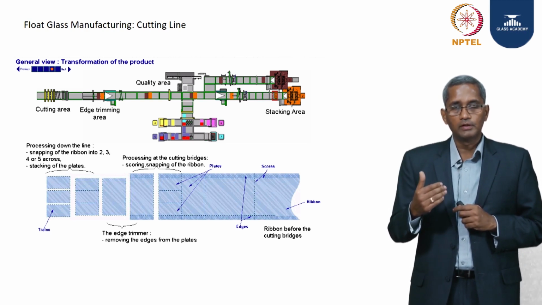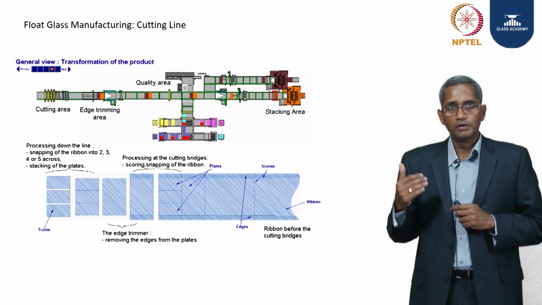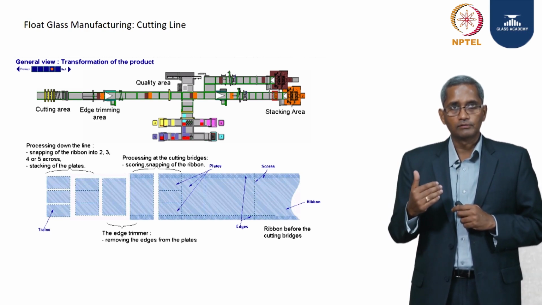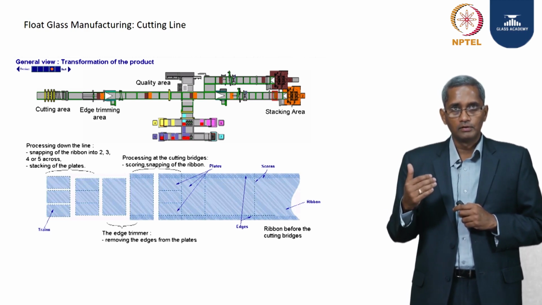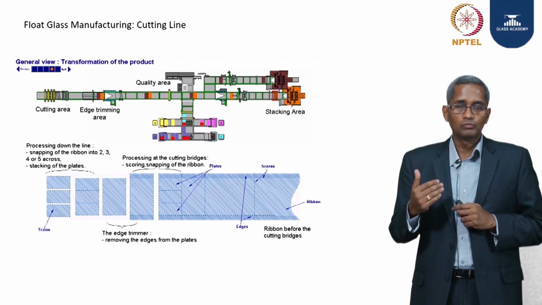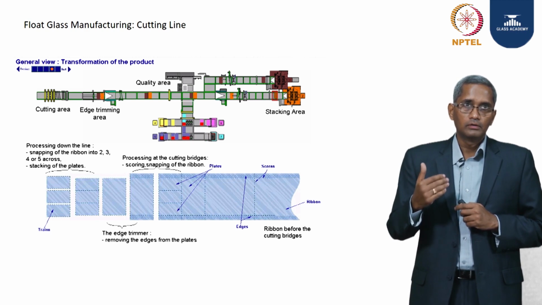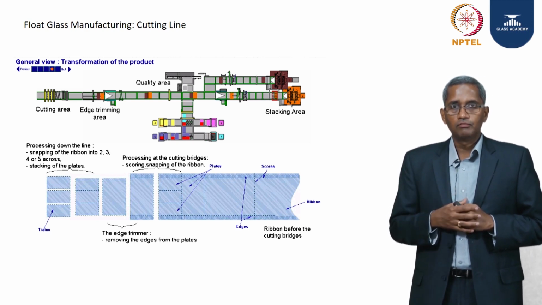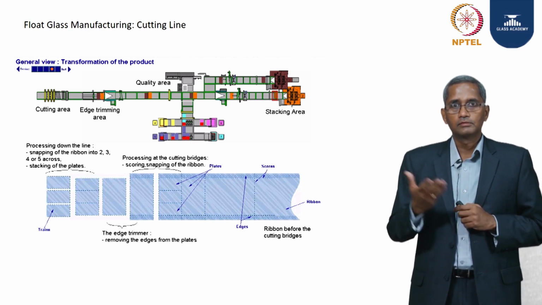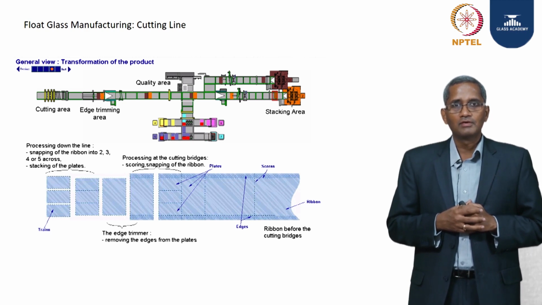The exposure to heat and dust is absolutely not there, and even when you come down to the cutting line to pick the sheets of glass, it's like any high-technology industry that you would see. There are a lot of robots and stackers which pick up the glass without any need for humans to do this activity. So this is the float glass manufacturing process, and I hope you got some information related to what you are looking for. Thanks for watching.